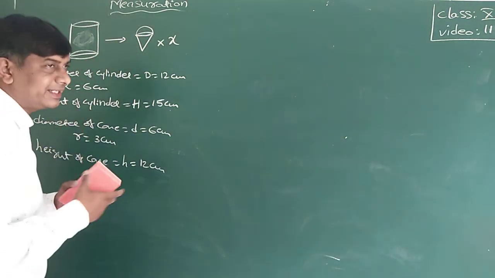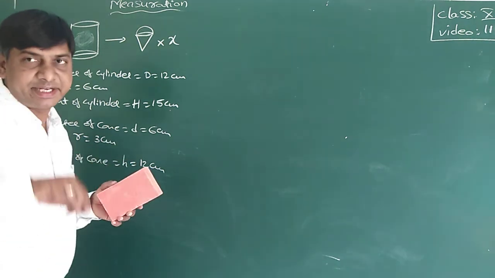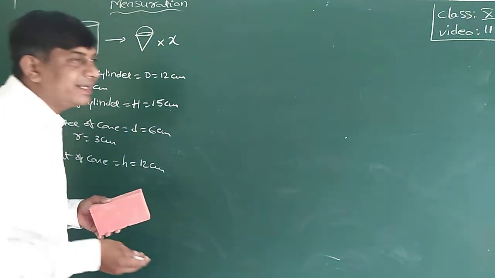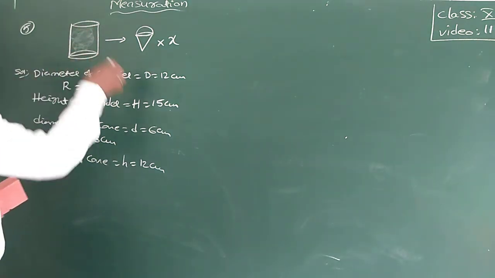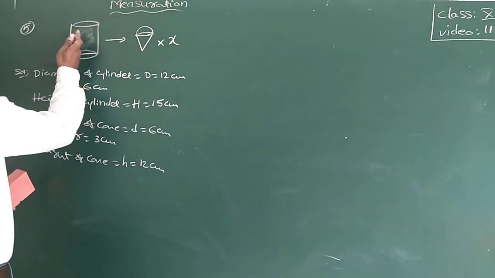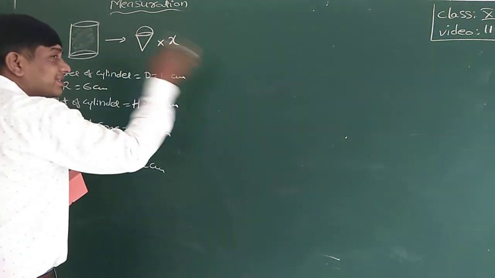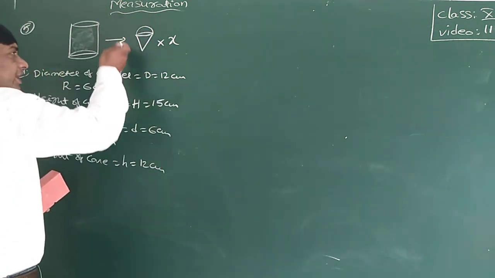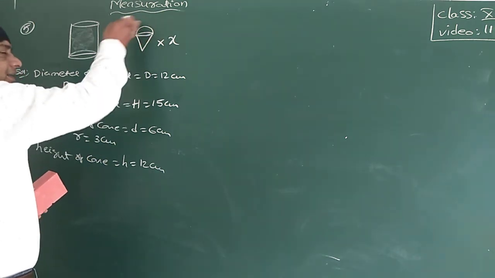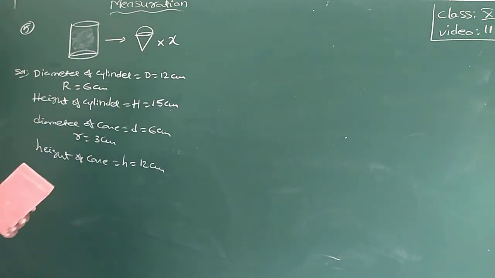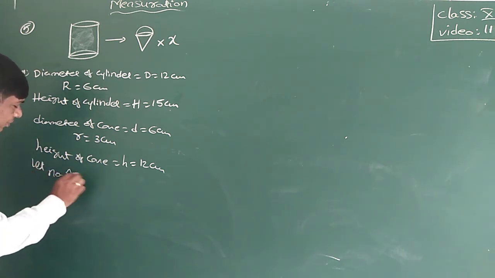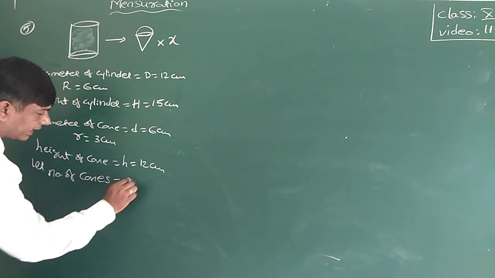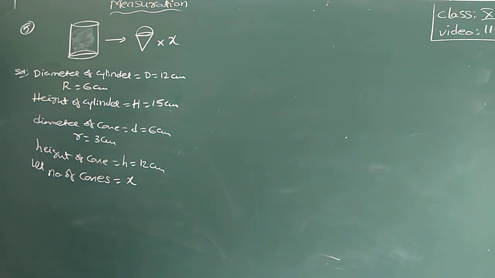How many cones is he serving? We don't know. That is what we need to find out, the number of cones. From where is he serving? From the cylinder. This means the volume of the cylinder is equal to x number of cones into the volume of the ice cream in a cone. Let us suppose the number of cones is equal to x.